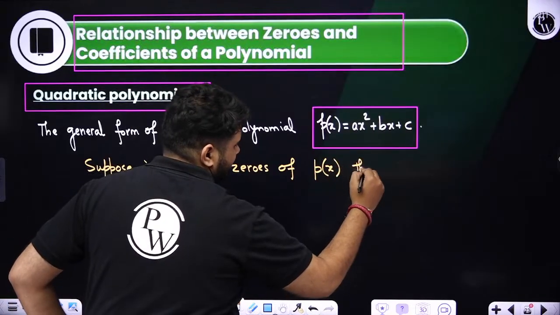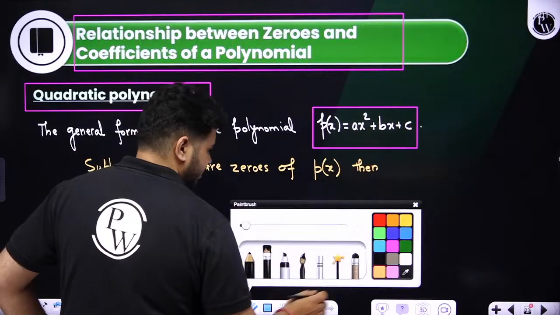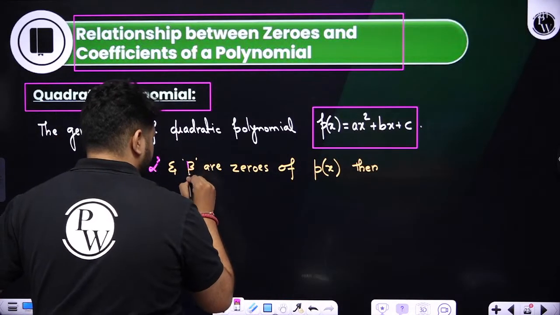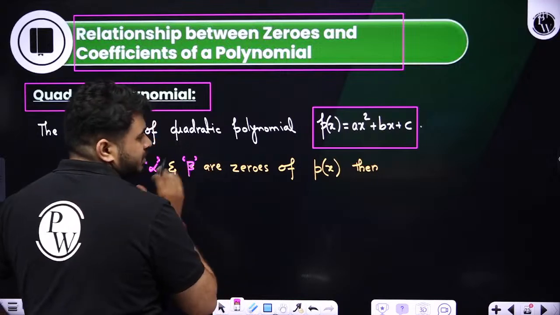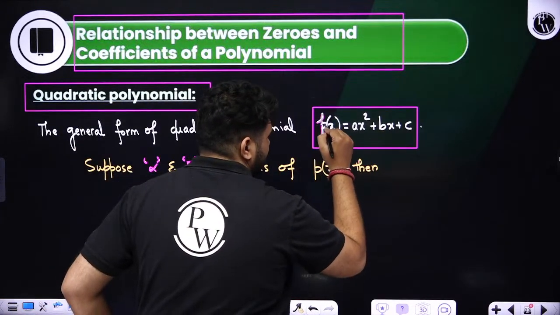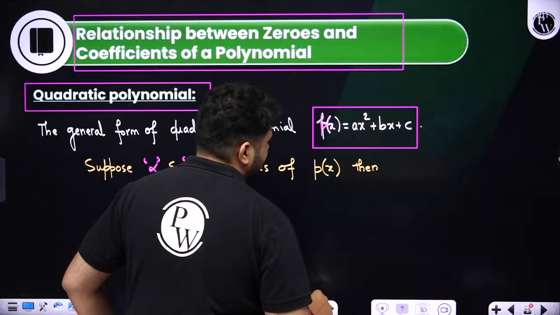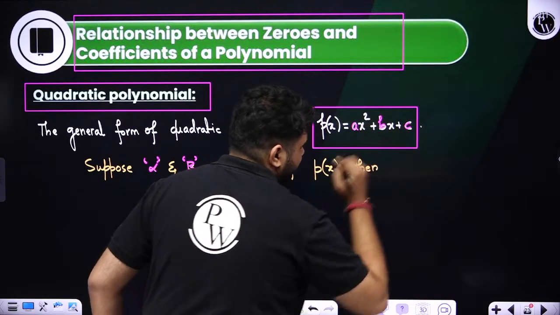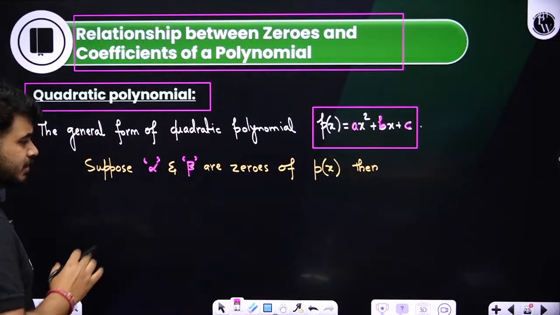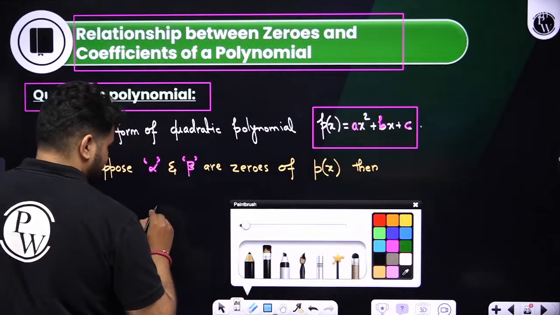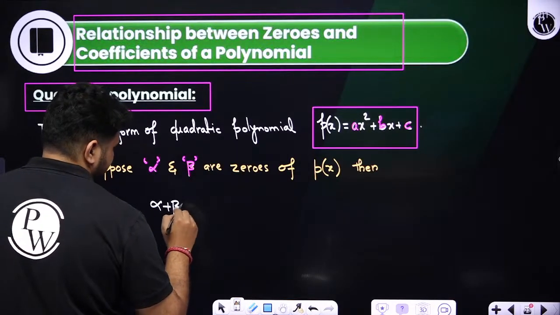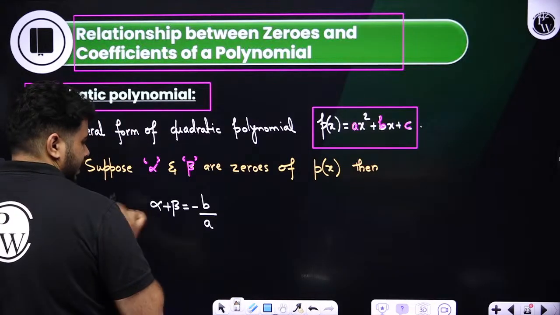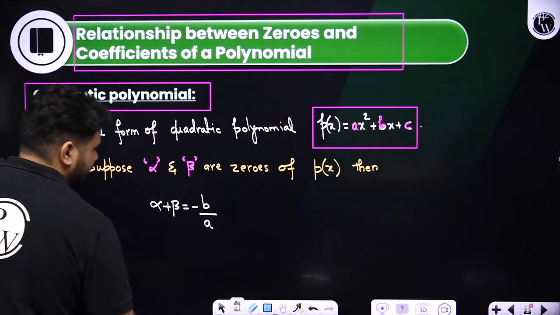Then the relationship between whatever this alpha and beta is there, relationship between alpha and beta and the coefficients of this polynomial. Coefficients means a, b and c. Clear? So how do we give the relationship? We tell that alpha plus beta is equal to minus b by a. Clear? Alpha plus beta, that is sum of the zeros.